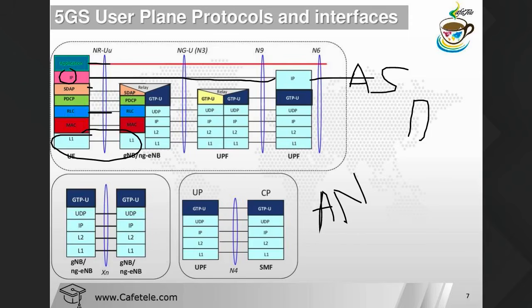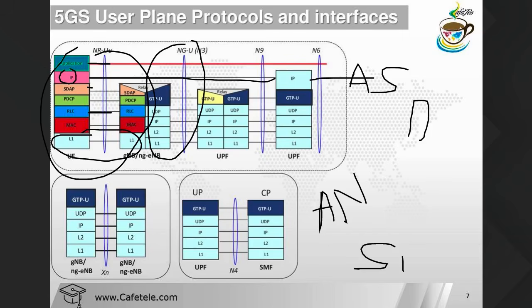Now this part is done, from the application layer to this one. Now we have NGU. I explained NG: in LTE we called it S1, like S1-U and S1-C. So here we have NG-C and NG-U.